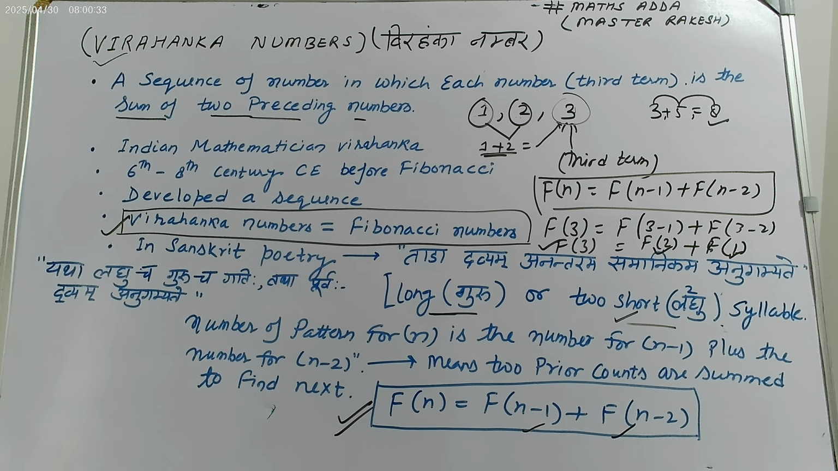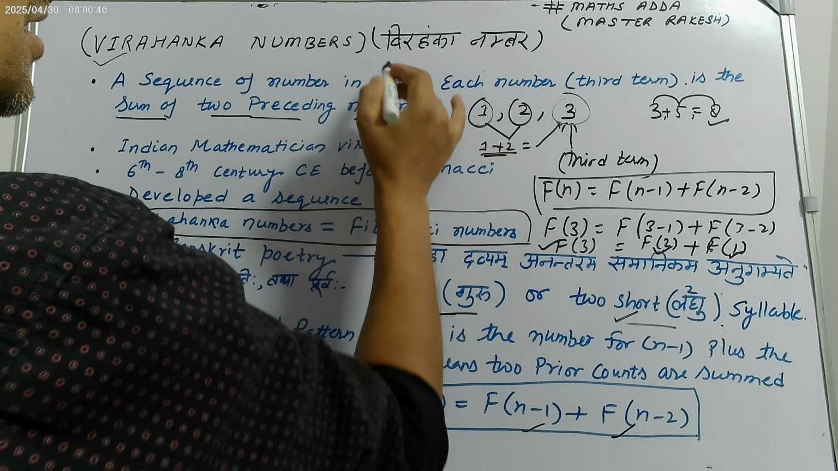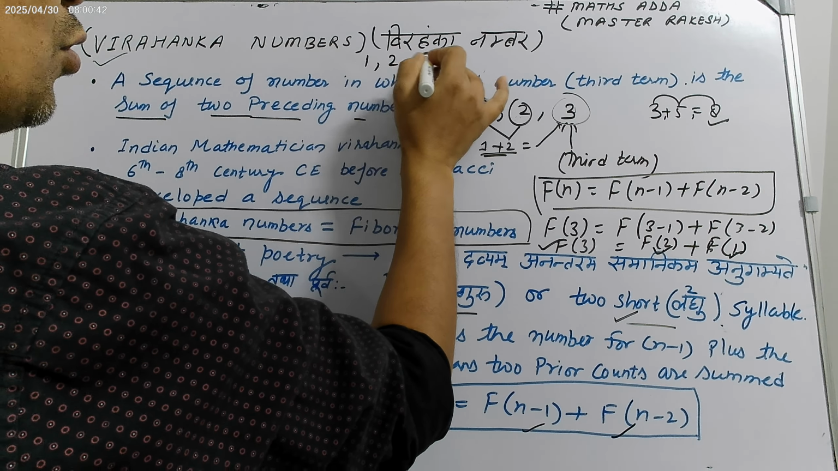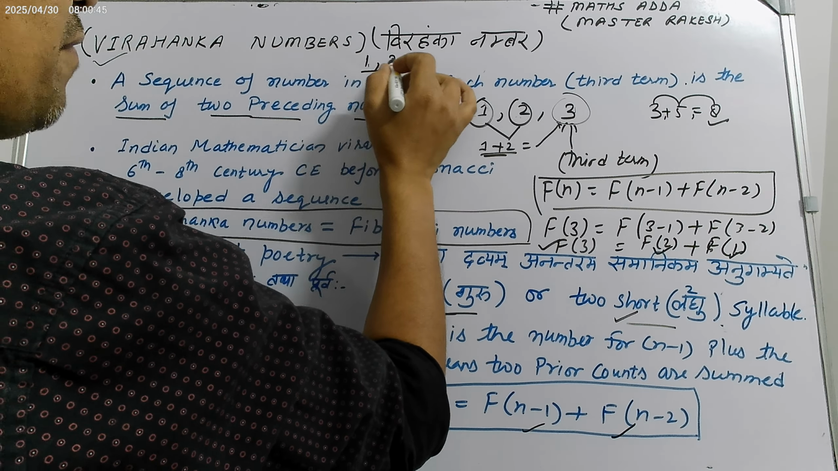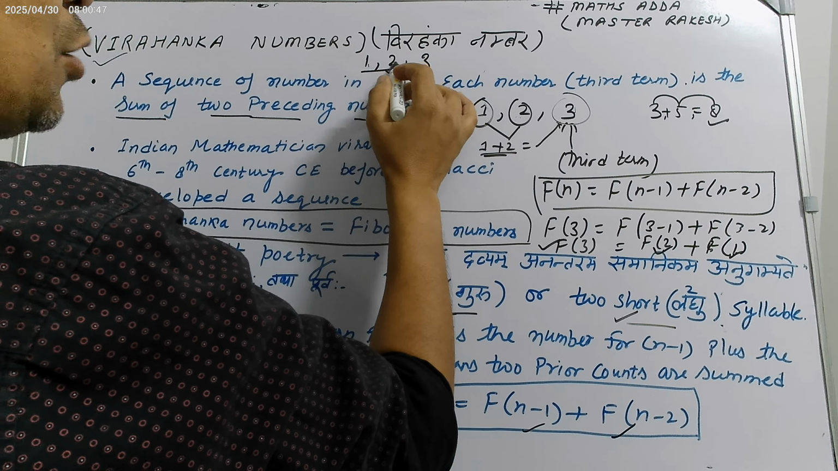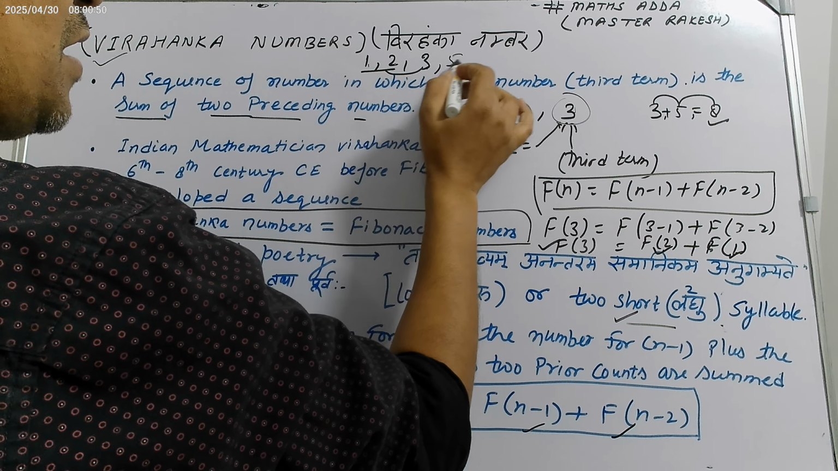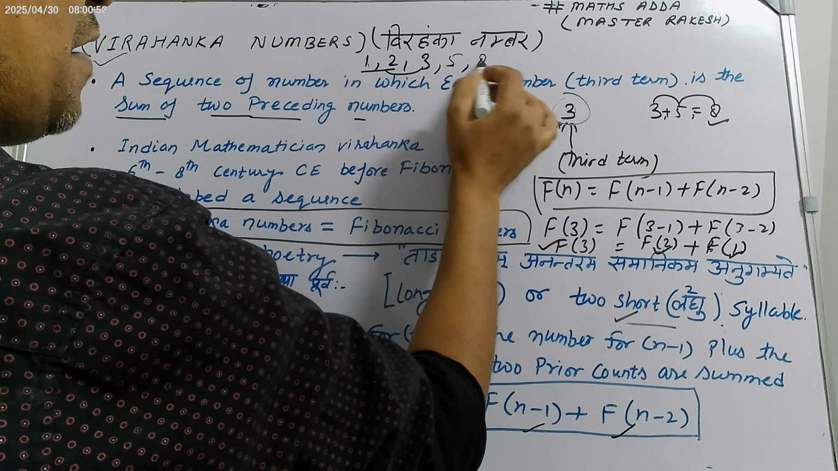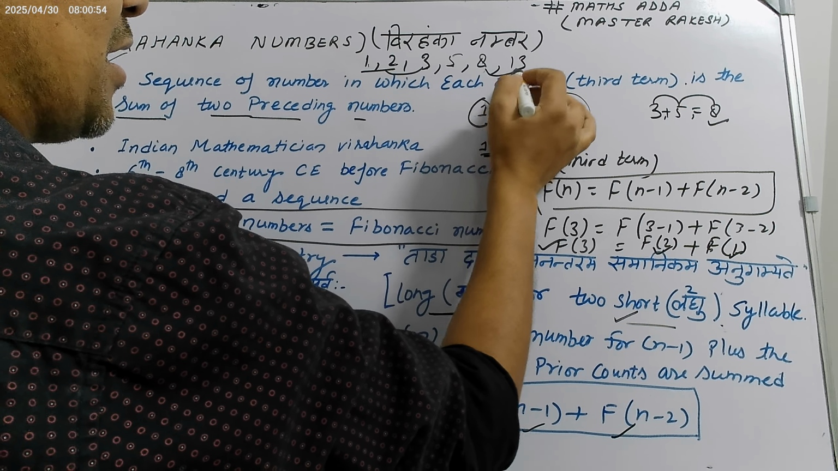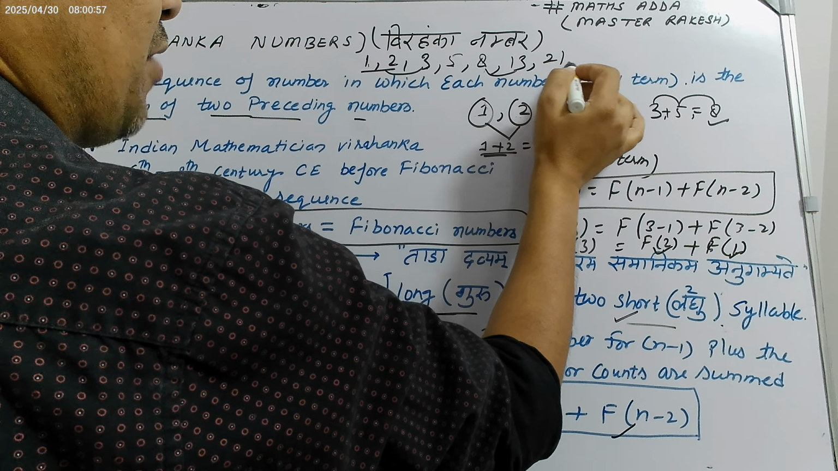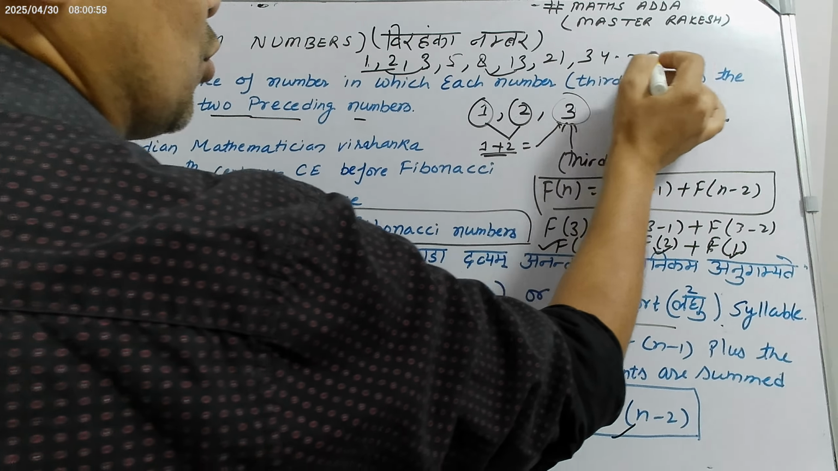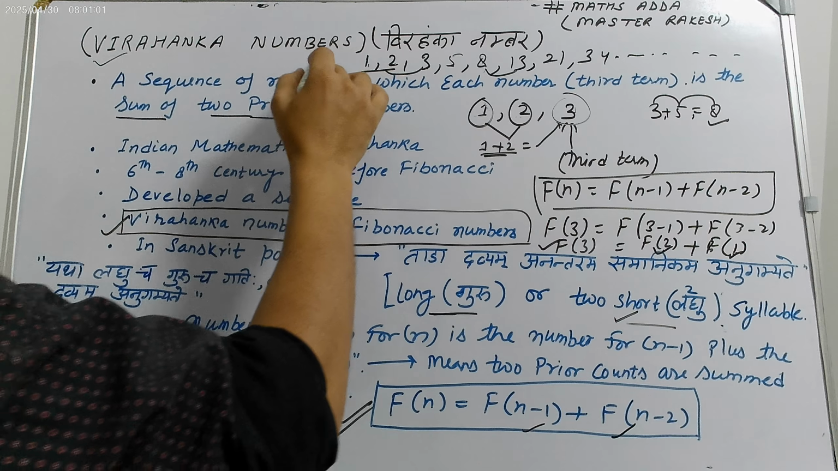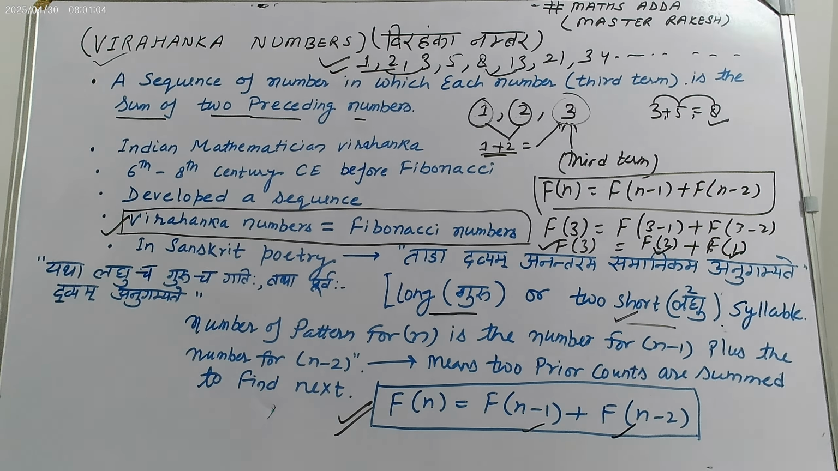So you can get the Virahanka sequence. If we solve it, what will we get? 1, 2, 3. The sum of the first two gives the next number. 2, 3, 5. 3 plus 5, 8. 5 plus 8, 13. 13 plus 8, 21. 21 plus 13, 34. So this will keep going. These are the Virahanka sequence. One of the important topics, Virahanka's numbers.